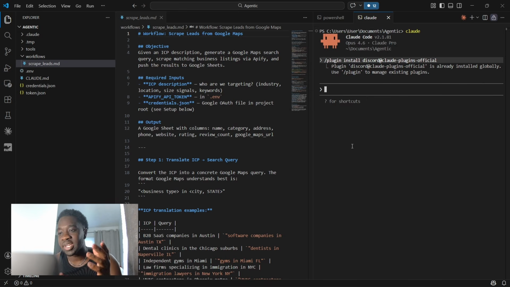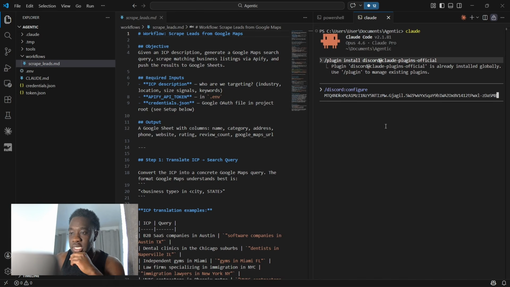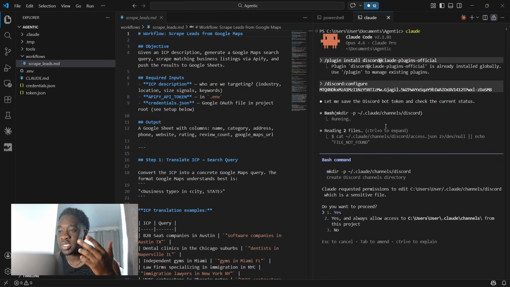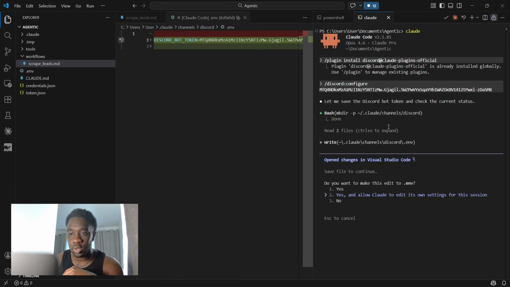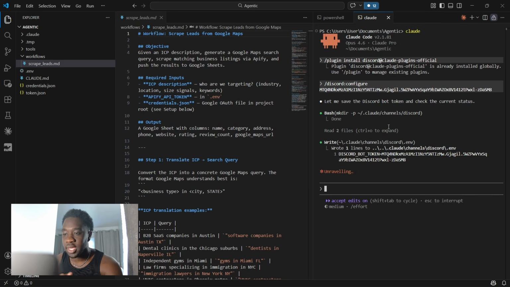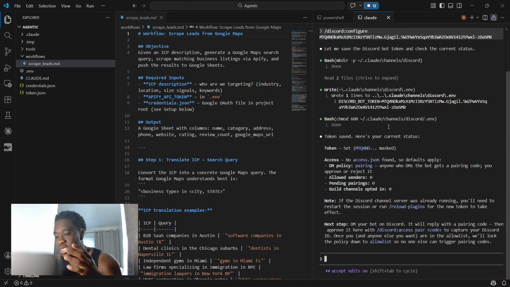So then now we can go to the next step, which is configuring that token that we just copied from Discord. So you're going to go /Discord and then :configure, and then you're just going to paste in that token that you copied over from Discord over here. And you're just going to click enter. If the command isn't working, obviously make sure you restart Claude Code after doing the plugin install. But now it's asking me, do you want to proceed? I'm just going to go yes. And then do you want to make this edit to the .env? You're going to go yes once again, and it's going to do its thing and just set that up for you. Okay, now Claude Code is done setting that up for us.